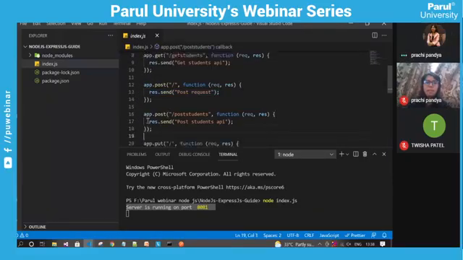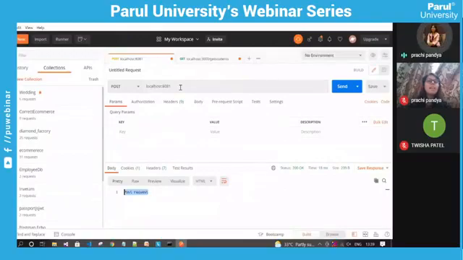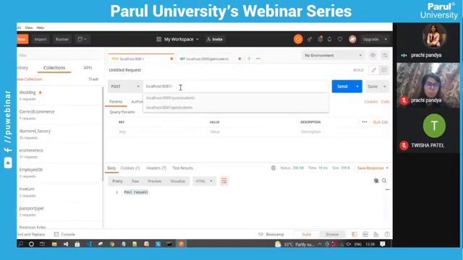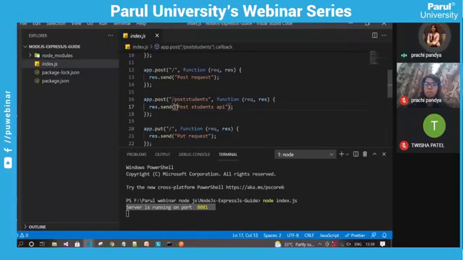Then next, I am writing another API for post student. Now again, after writing our localhost, that is the server, and the port, we need to put forward slash and post students. And now you can see the post students API is called, right? As we have written here, post students API.